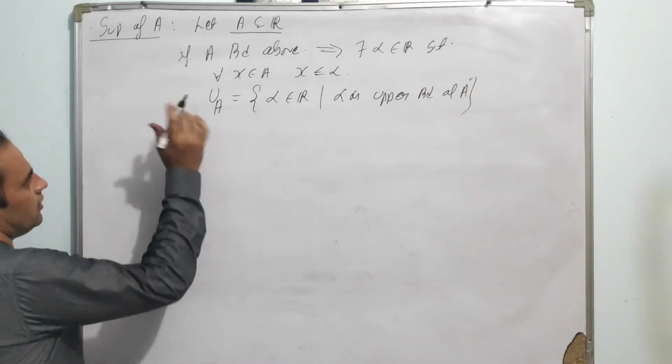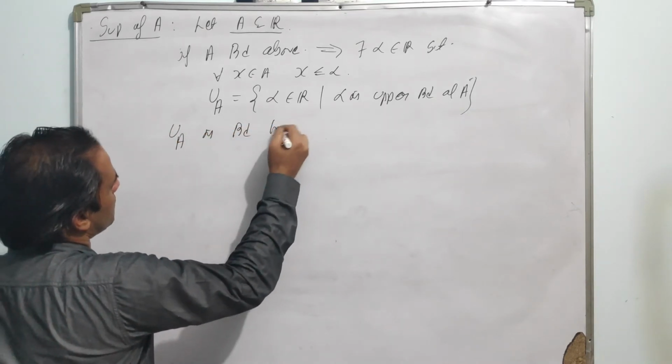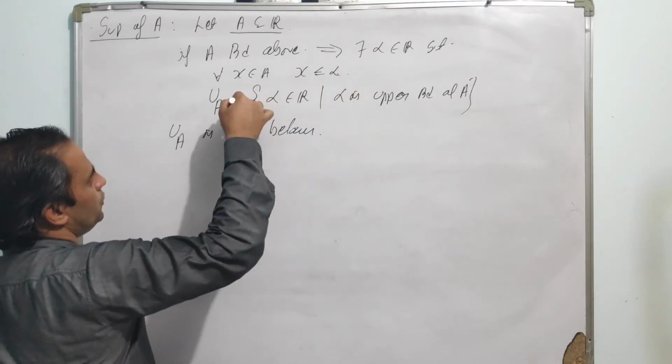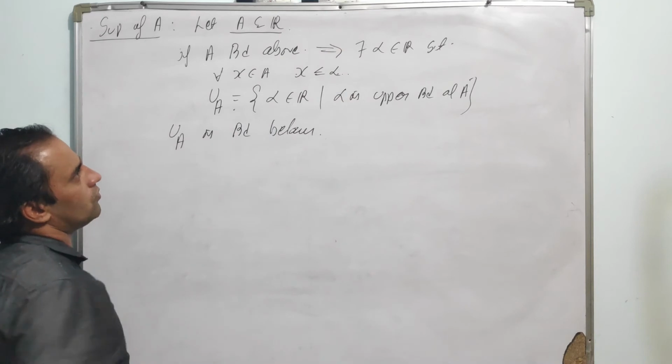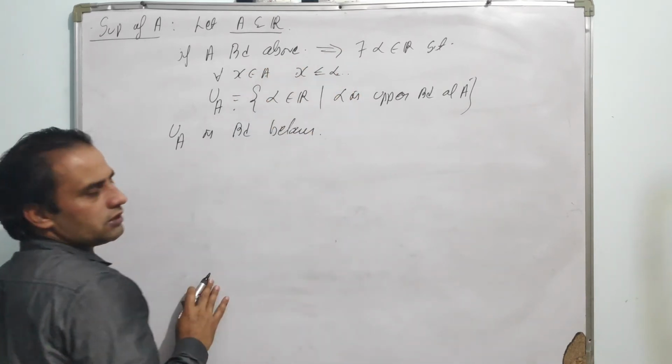So definitely this U of A is a bounded below set, since for every alpha belonging to U of A, x is less than or equal to alpha, so x, which is a member of A, must be a lower bound of this.